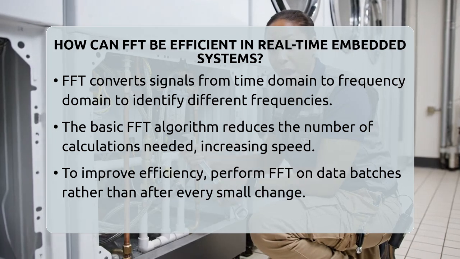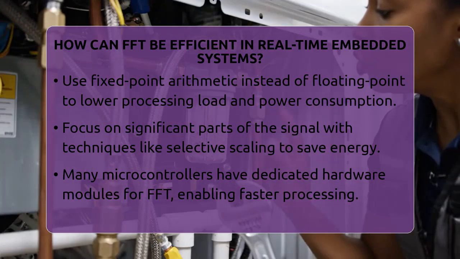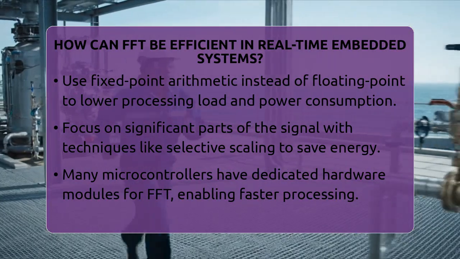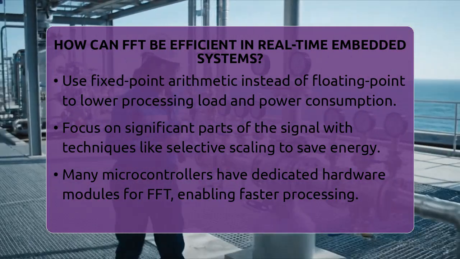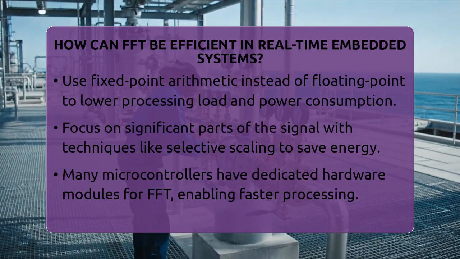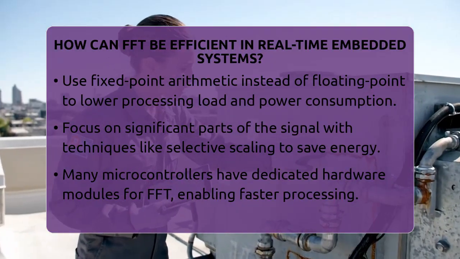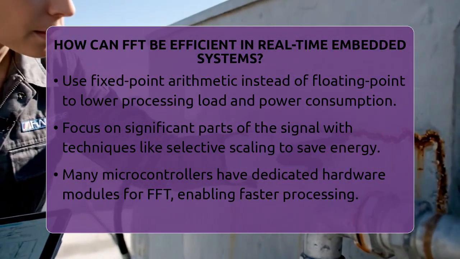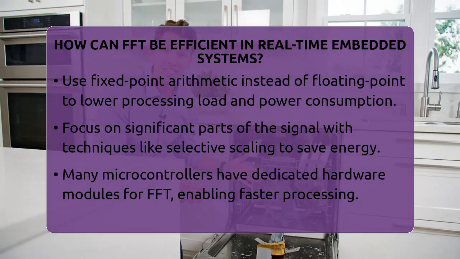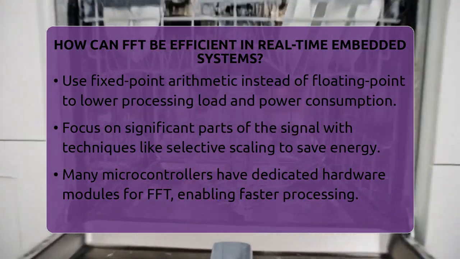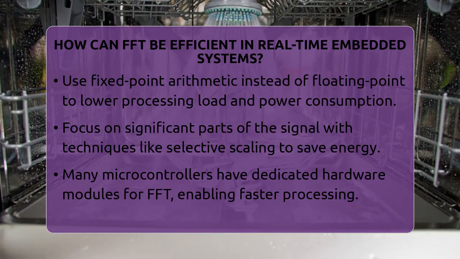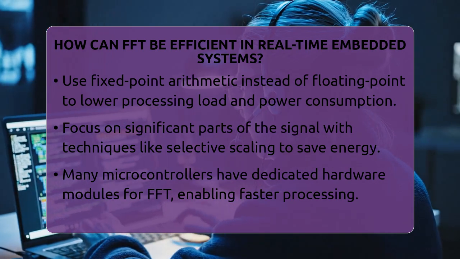One way to make FFT more efficient is to minimize how often you run it. Instead of performing an FFT after every tiny change, do it once after processing a batch of data. This saves processing power and speeds things up. Also, many embedded systems don't have floating point units, which are hardware parts that handle decimal calculations quickly. Using fixed-point arithmetic instead reduces the load on the processor and cuts power use, which is perfect for small devices.